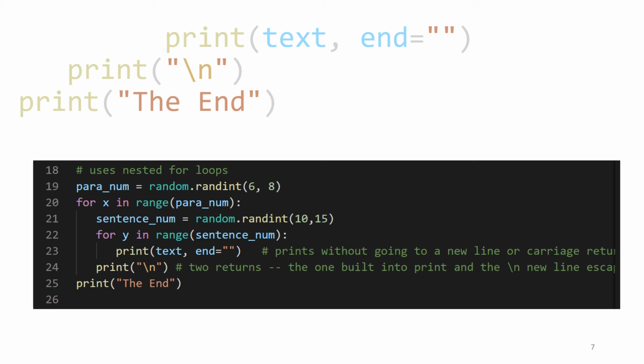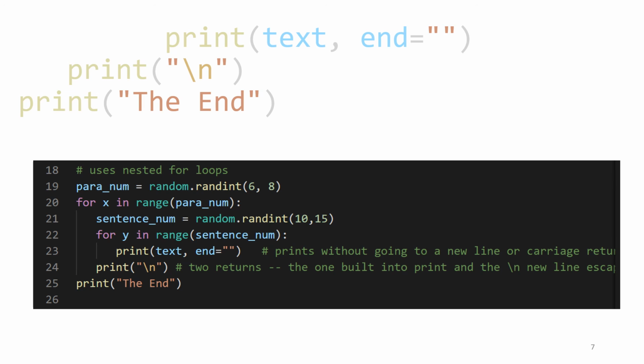When we get to line 24, we are only indented once, so we are in the outer loop, but not in the inner loop. And this says print \n. This is going to give us 2 returns when we are finished with the y loop, the inner loop. Then at 24, we are going to return twice.